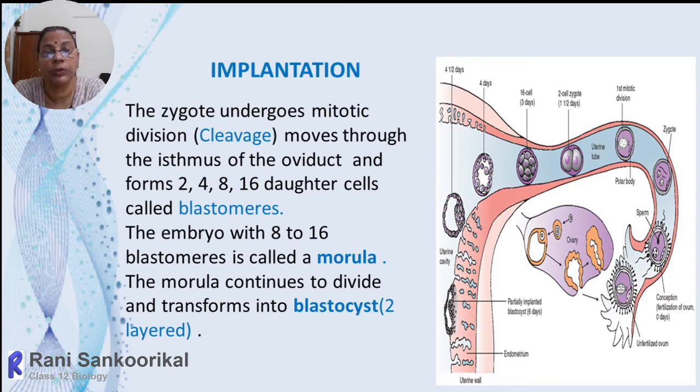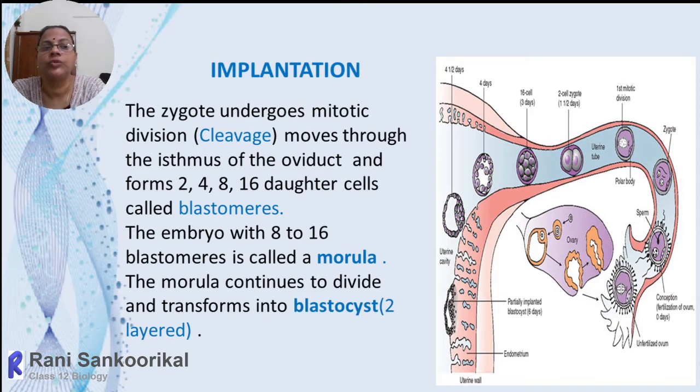You can see that from the ovary, at the time of ovulation, the ovum will be discharged and slowly taken in. In the ampullary region, the sperm is there, which means fertilization will take place. After fertilization, the second meiotic division will be completed, and the second polar body will be discharged out. The second oocyte will combine with the nucleus of the sperm, amphimixis takes place, and then immediately the cleavage will start.